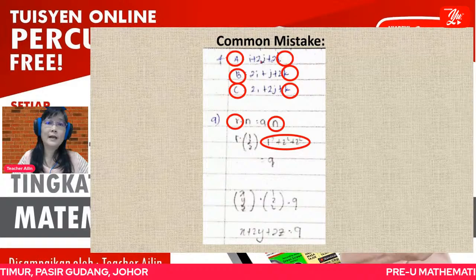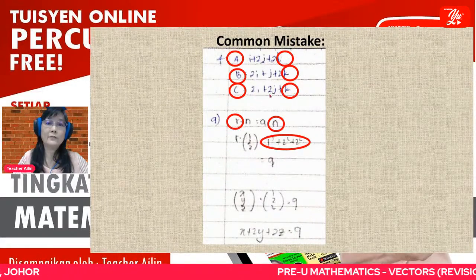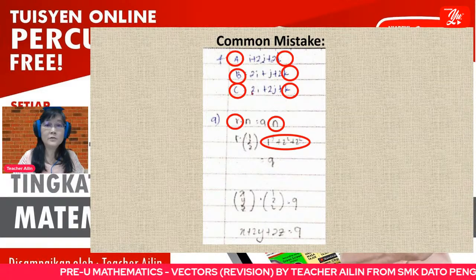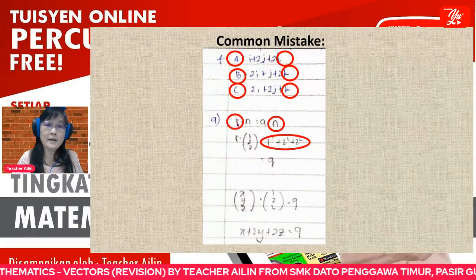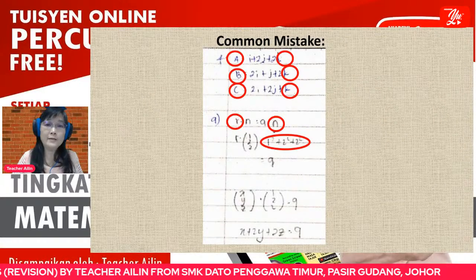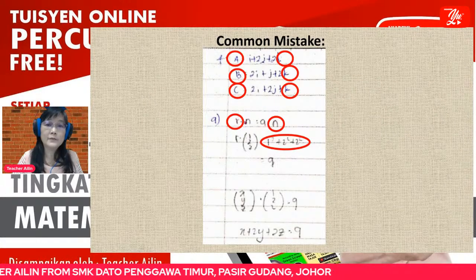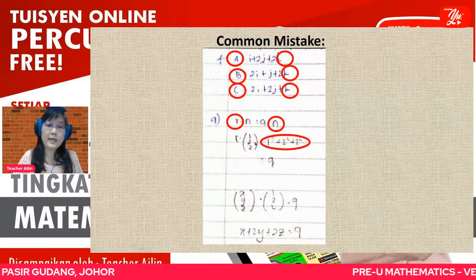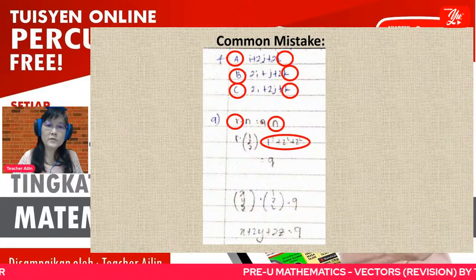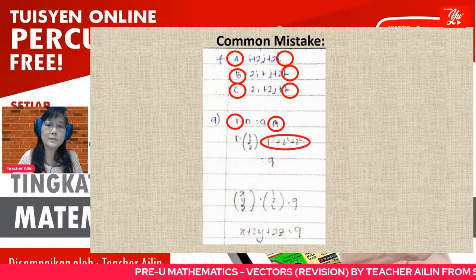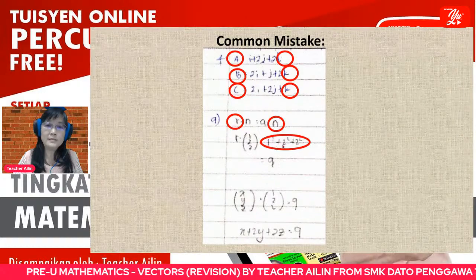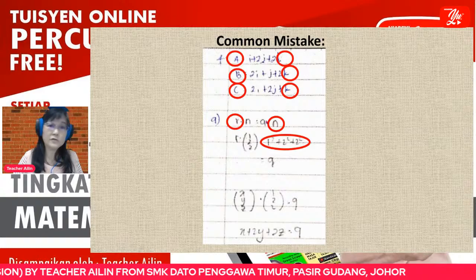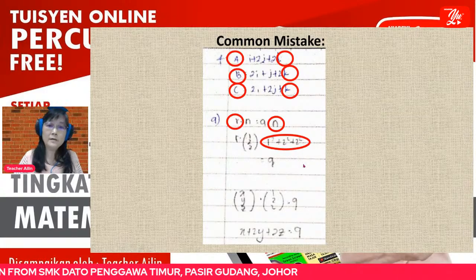Another thing is, you see, the i, j, k, please write the underline here. Okay, students always forget this one. Another one is this one, you see. r and a, and you don't have the underline. You must write the underline here to represent that it is a vector. Then after that, now you substitute the n. You have to show that you substitute the a and show the substitution of n. Then only you come to this 1 plus 2 plus 2. Here you don't show the substitution. Okay, so quite a problem.